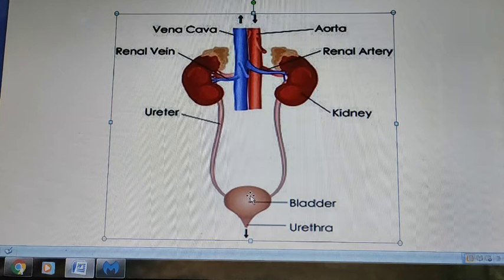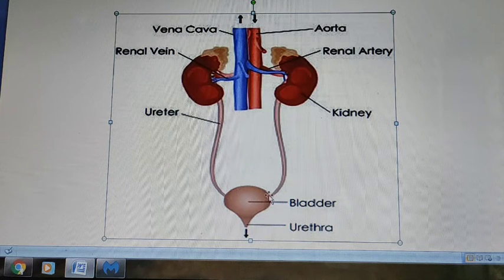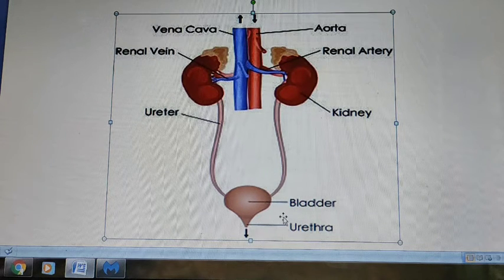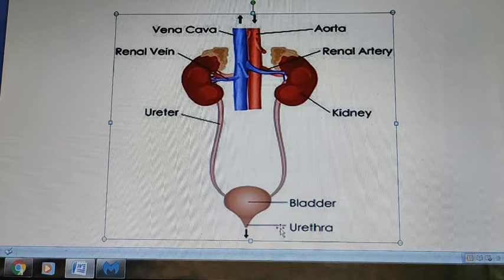It is thin walled and pear shaped, and it temporarily stores the urine. From the urinary bladder the urine will reach the urethra. It is a membranous tube which passes the urine to the exterior. What is the function of the urethra? It passes the urine to the exterior.